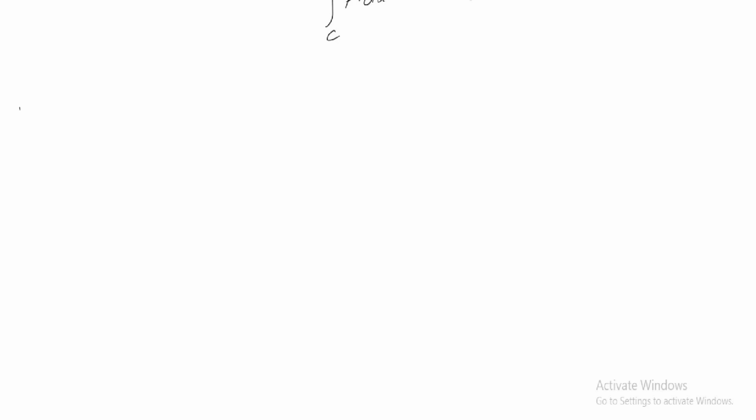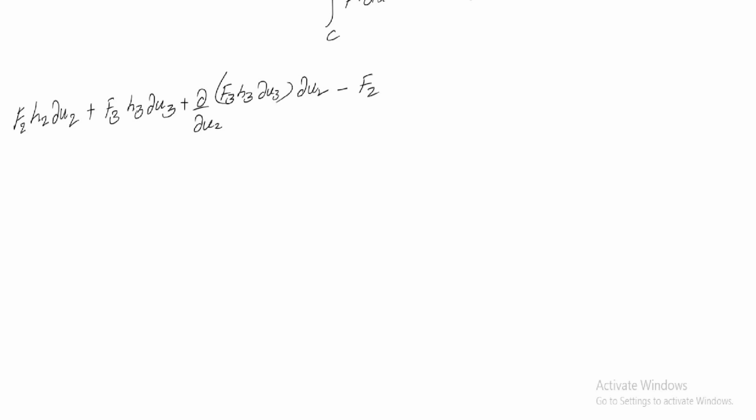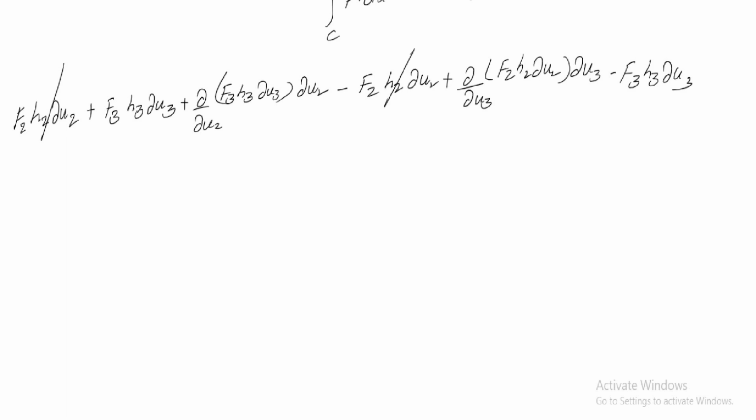That is f2 h2 du2 plus f3 h3 du3 plus dou by dou u2 of f3 h3 du2 du3, minus f2 h2 du2 plus dou by dou u3 of f2 h2 du2 du3, minus f3 h3 du3. Just adding all 4 integrations. So f2 h2 du2 gets cancelled.